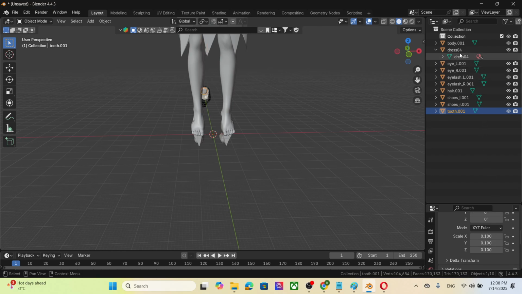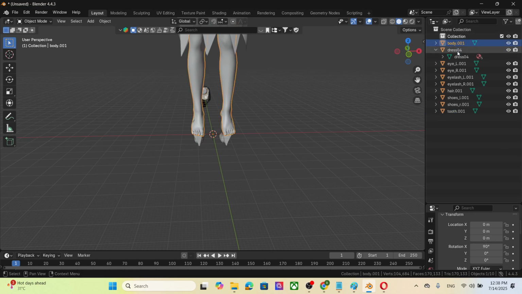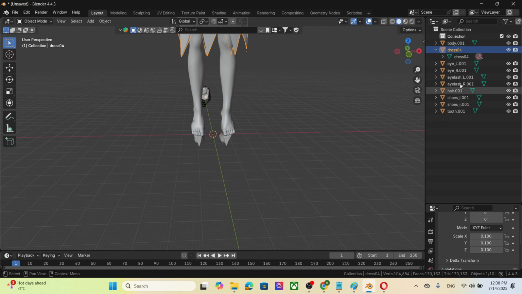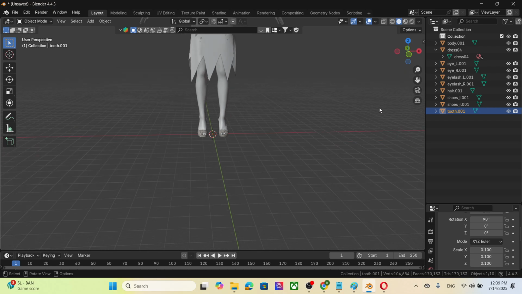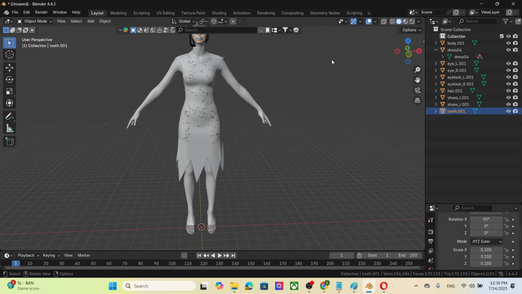And all of these we rotate to 90 degrees. Okay, so now everything is done already.